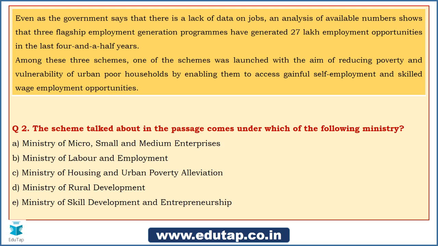Okay, Mayur says again C. Deepika says it is C. Yes, Gopal says it is E, that is Ministry of Skill Development and Entrepreneurship. Okay, let us see if Gopal is correct. Swati says C. So a lot of you are vouching for C to be the answer. Let us see if this is the answer.